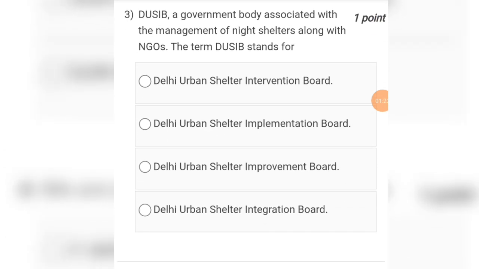Question number 3 is, DUSIB, a government body associated with the management of night shelters along with NGOs. The term DUSIB stands for. Options are Delhi Urban Shelter Intervention Board, Delhi Urban Shelter Implementation Board, Delhi Urban Shelter Improvement Board, and Delhi Urban Shelter Integration Board. So the answer will be Improvement Board. Okay, that is option number C, Delhi Urban Shelter Improvement Board.